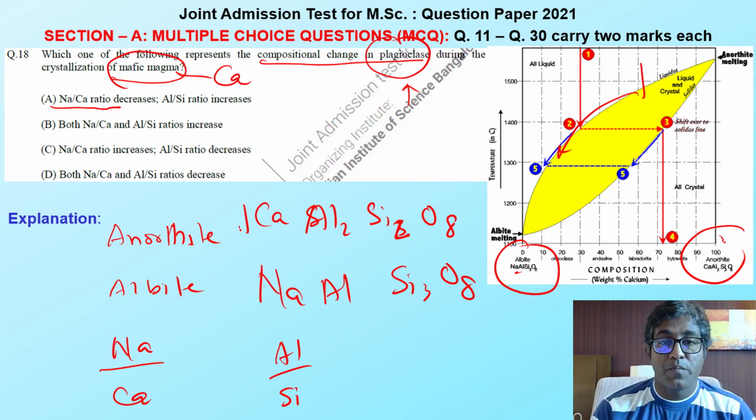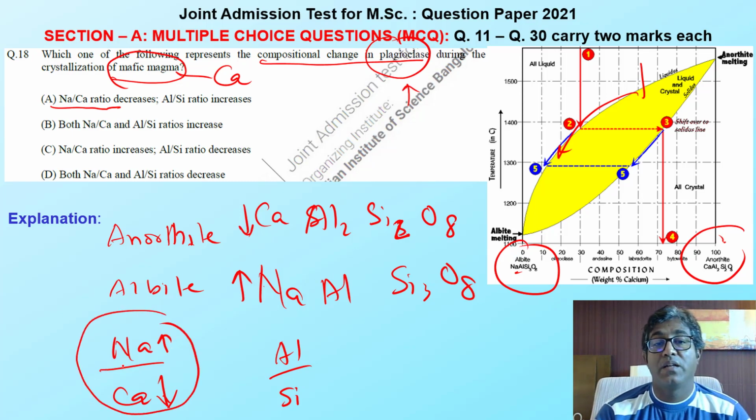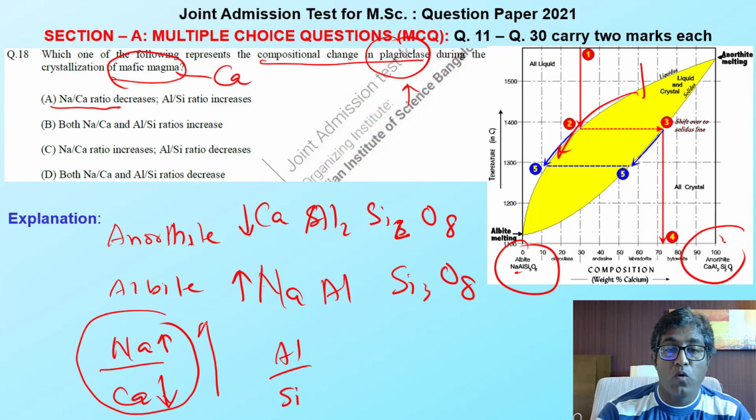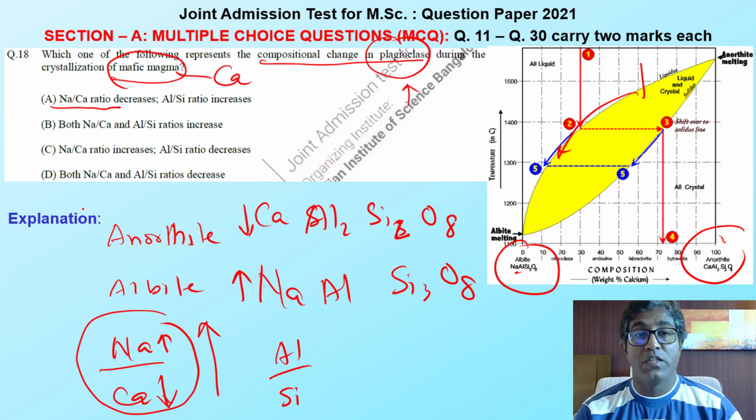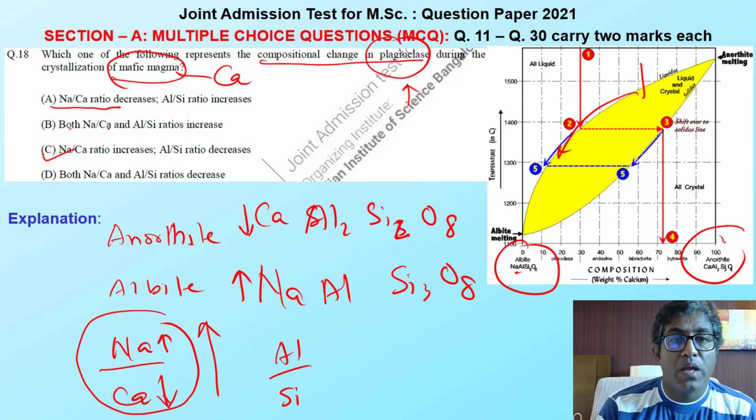This means the calcium content or calcium mole is decreasing, whereas Na mole is increasing. And you know that if the numerator is greater than the denominator, the whole value will increase. So this means the Na-Ca ratio should increase.